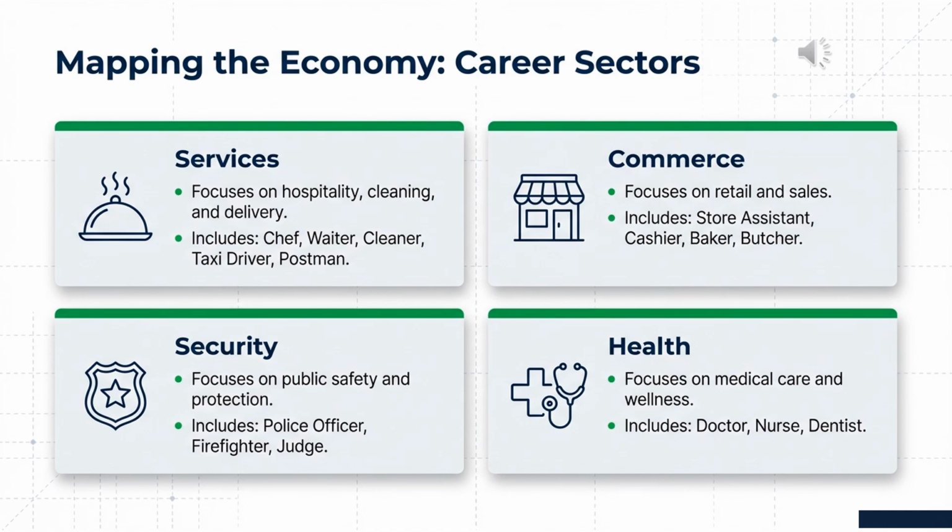The security sector includes jobs that protect people and maintain order. For example, a police officer protects the community, a guard protects buildings or people, and a judge works in the legal system and makes decisions in court. The health sector includes professions that care for people's health. For example, a doctor treats patients, a nurse helps care for sick people, and a dentist takes care of people's teeth. This slide helps us understand that jobs are not random. They're connected to different parts of society, and each sector plays an important role in the community.